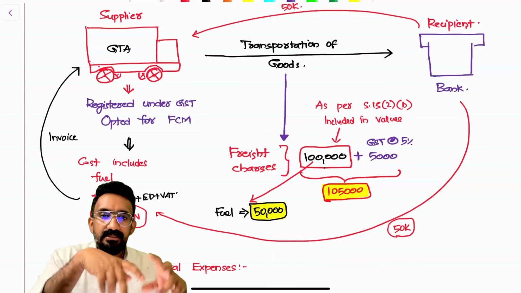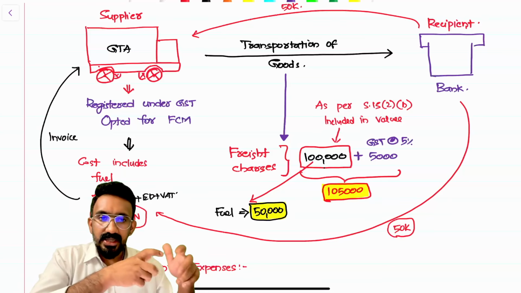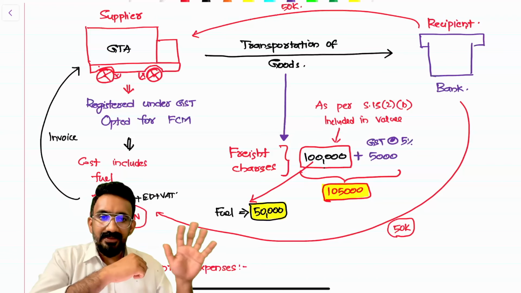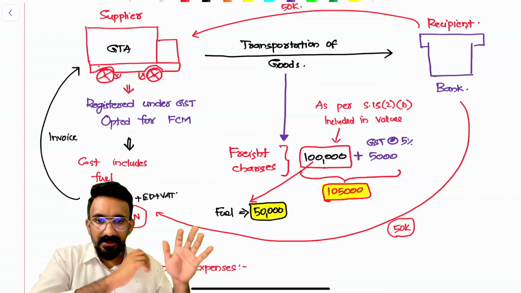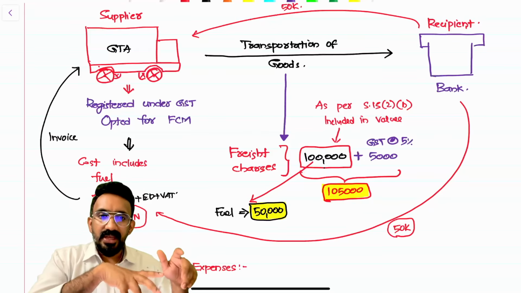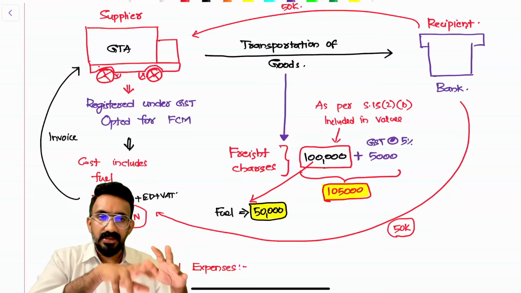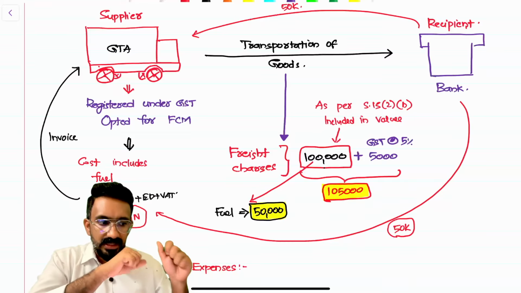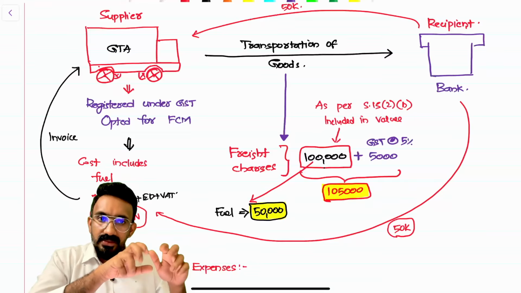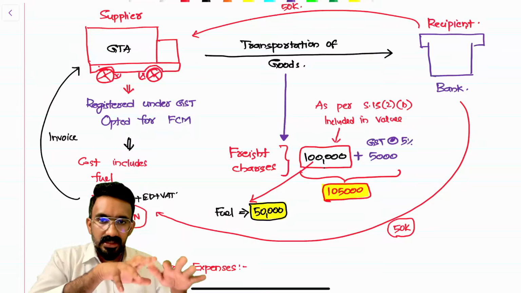So their GTA bill has happened to be, the freight has happened to be 1 lakh rupees, plus there is a GST rate of 5% added to it. 1 lakh 5,000 is what the bank is basically paying. Now, the bank knows that if the bank pays an extra amount, the bank will not be able to take the input tax credit, because the bank has this 50% restriction on the ITC part. Now, the bank wants to reduce the GST component on this particular bill. How can the bank reduce the GST component?